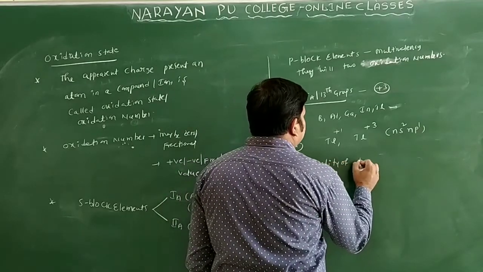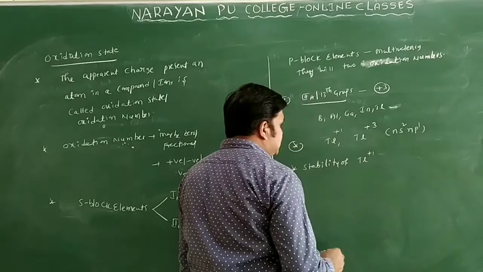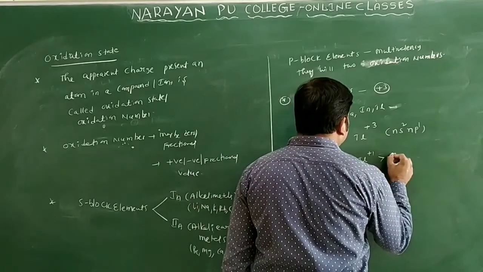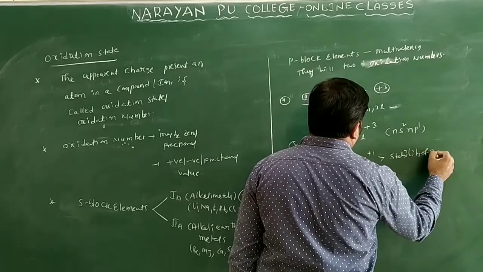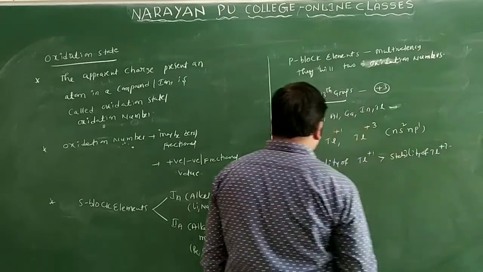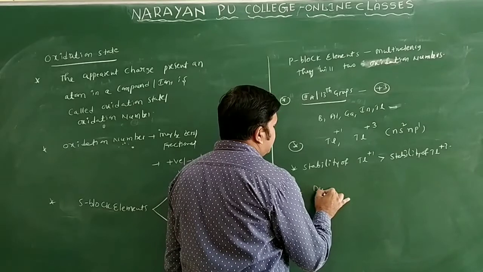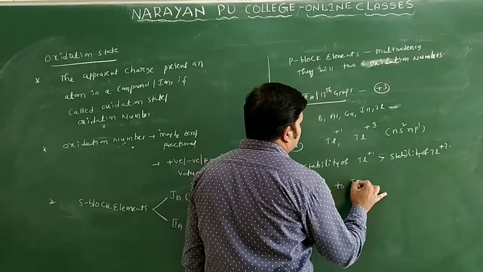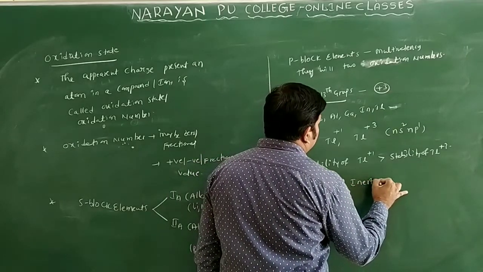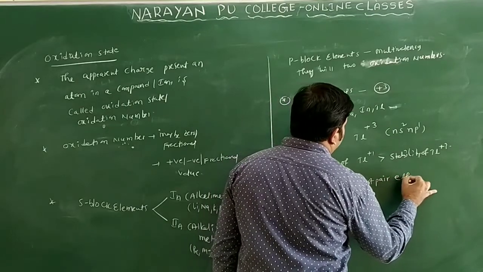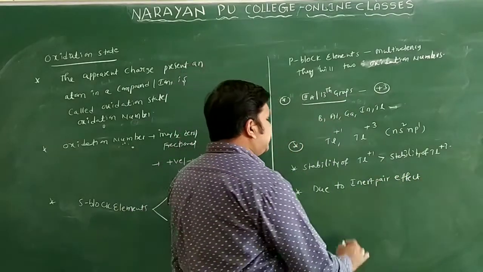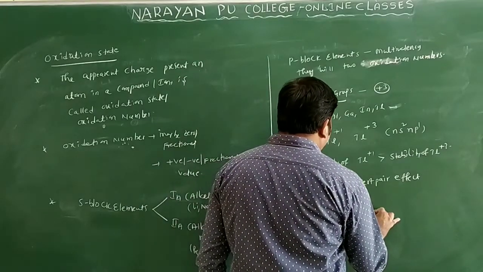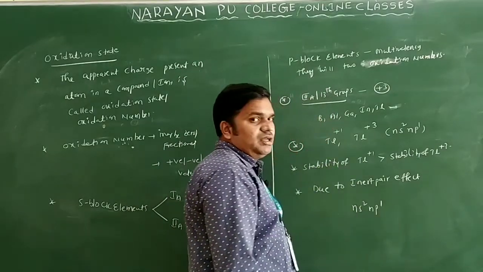I will write one point here: the stability of Tl+1 is greater than the stability of Tl+3 only. The main reason is the inert pair effect. What is meant by the inert pair effect? We will see the configuration, ns2 np1.